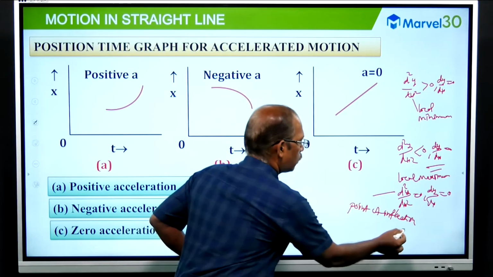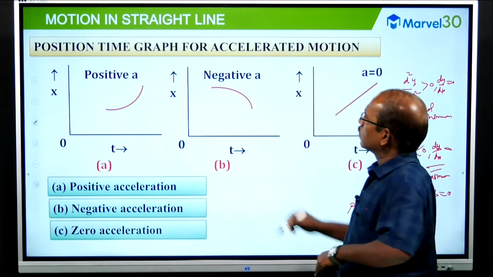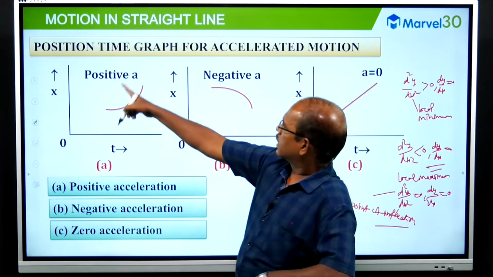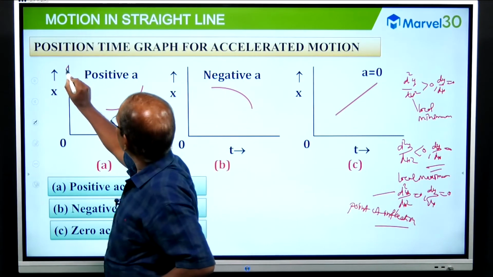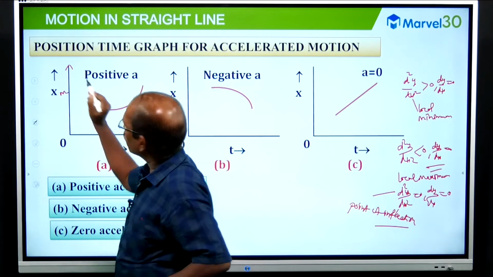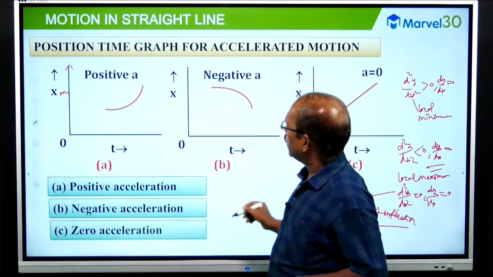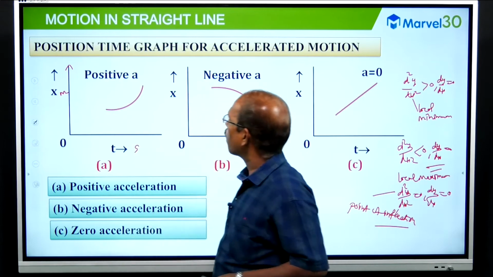Okay, the same thing is true. Listen, vertically on the axis is x in meters, and horizontally is time in seconds.